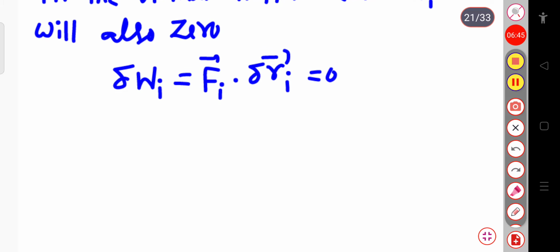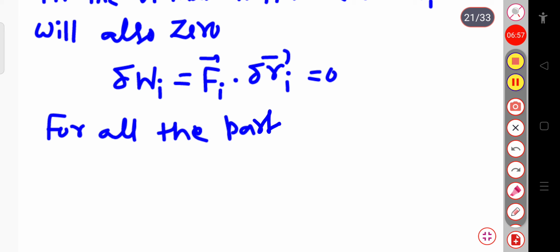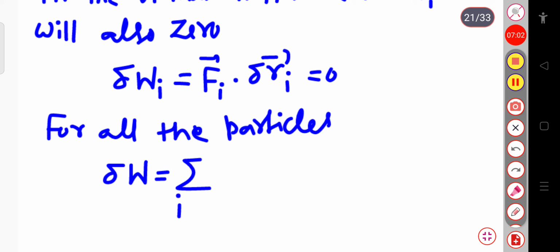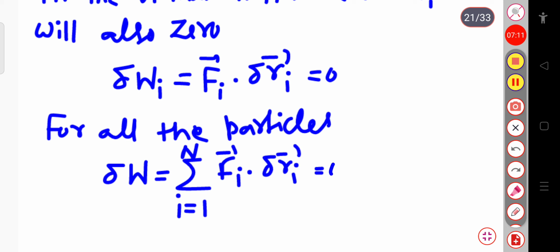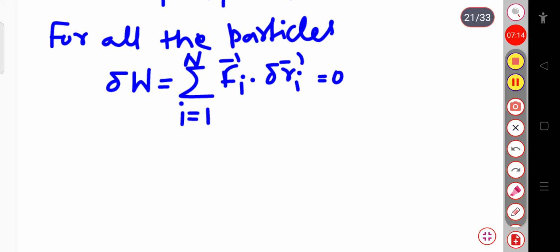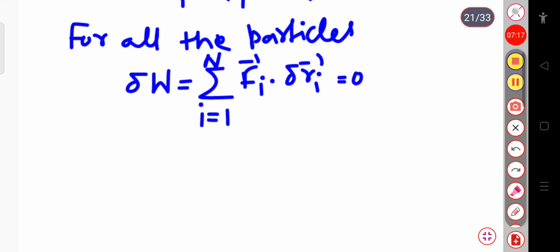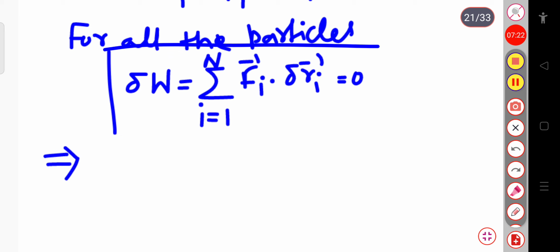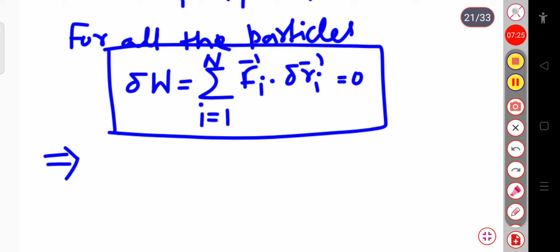Now for all the particles, we can write delta W equal to the sum over i equal to 1 to n of Fi dot delta Ri, that is also equal to 0 for all the particles. The total work vanishes. It means that this implies the principle of virtual work.